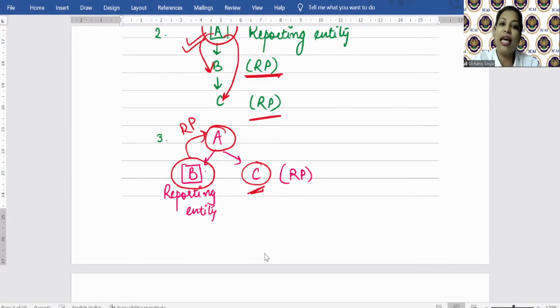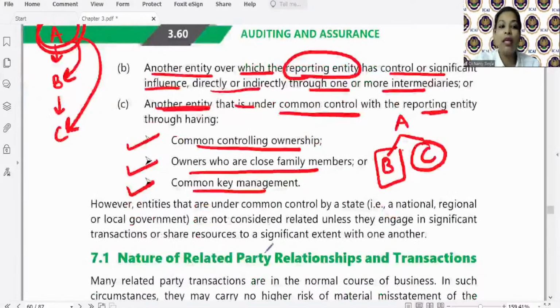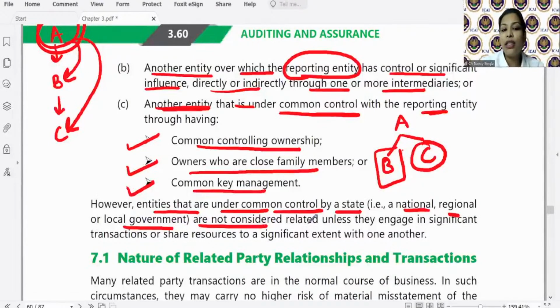Otherwise, the definition as given by the applicable FRF, the auditor needs to consider that also, right? However, entities that are under common control by the state, national, regional, or local government are not considered related unless they engage in significant transactions or share resources to a significant extent with one another.